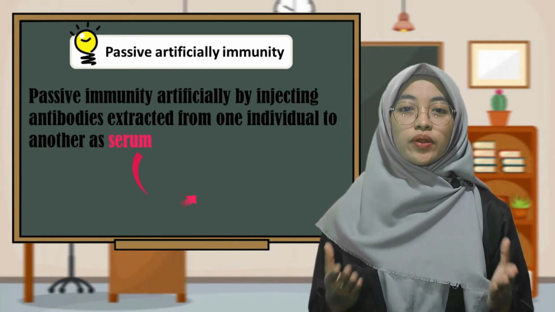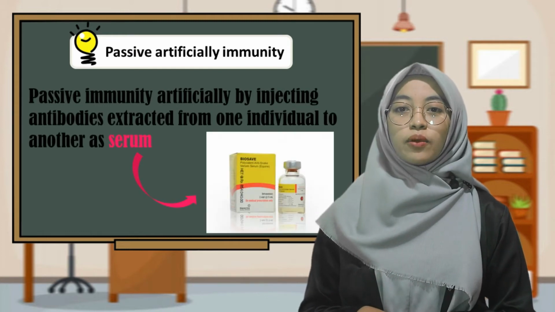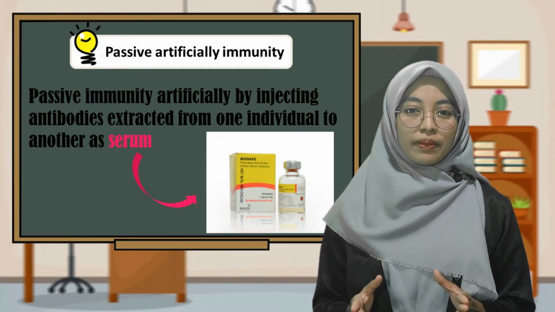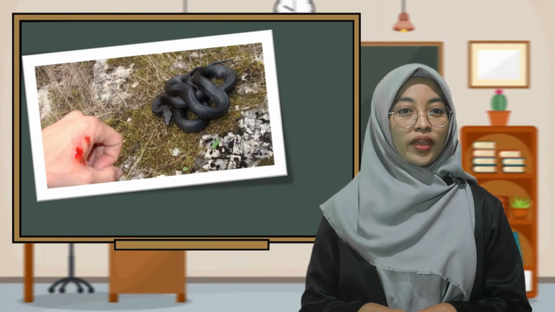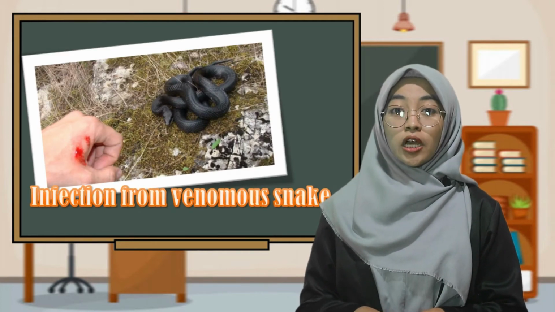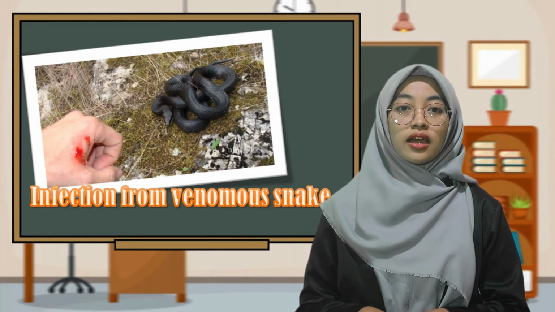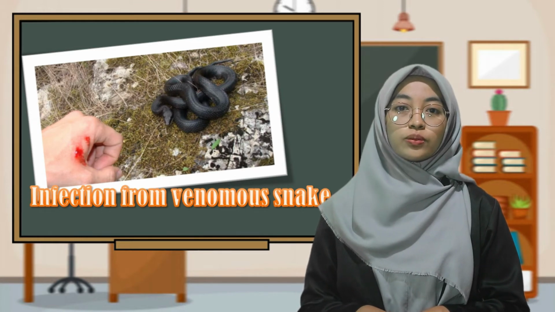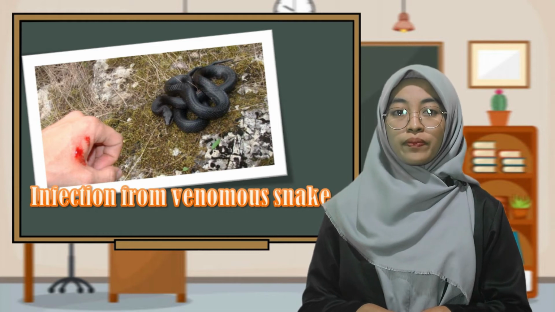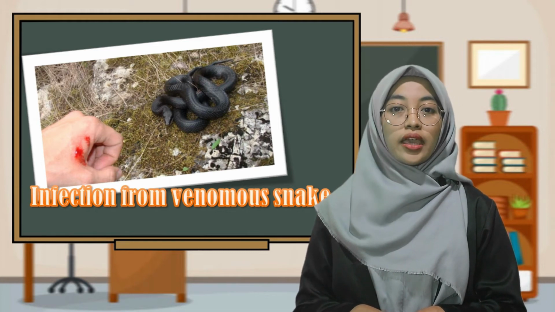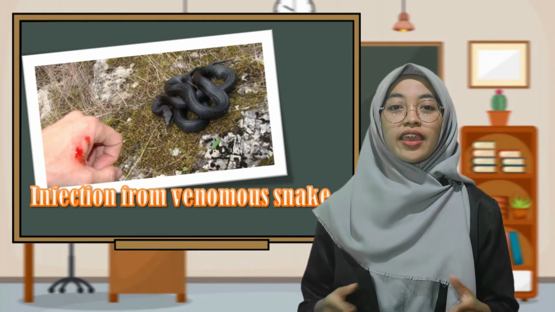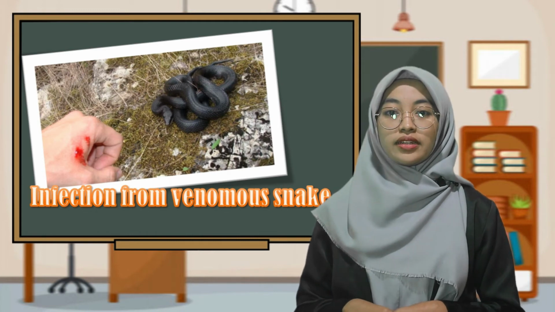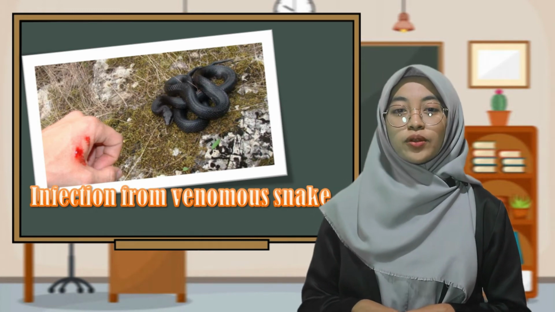Then, artificial passive immunity is given by injecting antibody extract from one individual to another as serum. For example, giving antivenom serum to someone who is bitten by a venomous snake. Venomous snakes are very dangerous because snakes have modified salivary glands with neurotoxin that causes paralysis of the central nervous system, heart, and respiratory system in a person exposed to a venomous snake bite. Venomous snakes can be found in reservoirs, lakes, rivers, and community settlements.